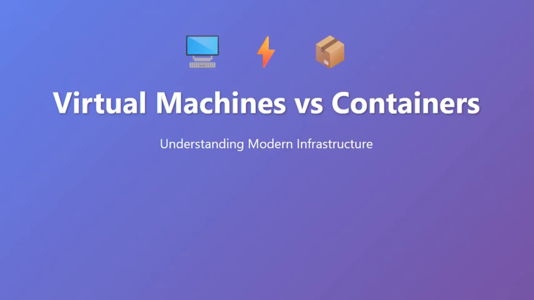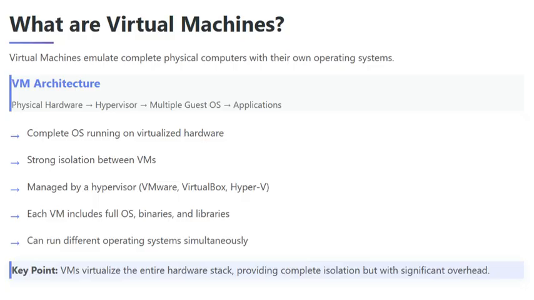Virtual machines or containers. It's one of the most common questions in modern infrastructure. Today, we're breaking down the differences to help you choose the right technology. Let's dive in. Virtual machines emulate complete physical computers. Each VM runs its own full operating system on top of a hypervisor. This means strong isolation, but significant overhead. You're running multiple complete operating systems on one machine.